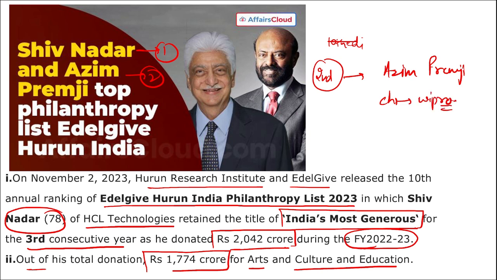As he donated more than, we can say, 1500 crore rupees annually, and all these people, their donation goes to the people basically for their healthcare, education, and various other purposes. Correct? So this is your Edelgive Huron India philanthropy list, topped by Shiv Nadar for the third consecutive year, and on second position is Azim Premji. On third position will be Mukesh Ambani.